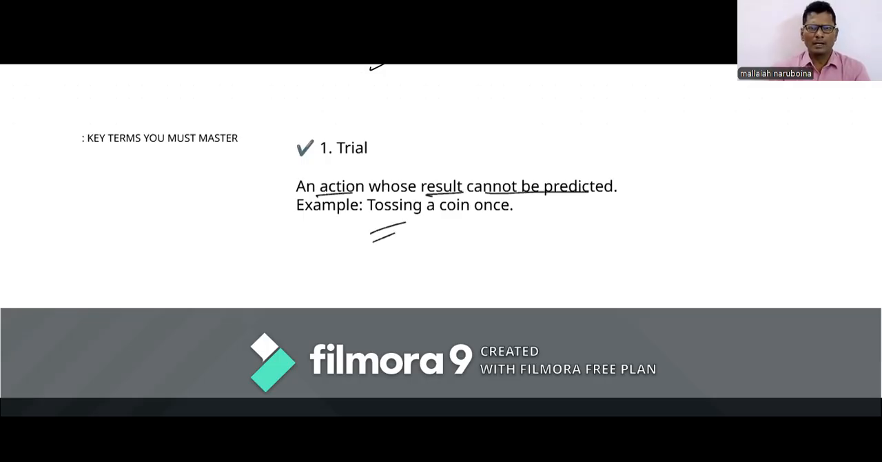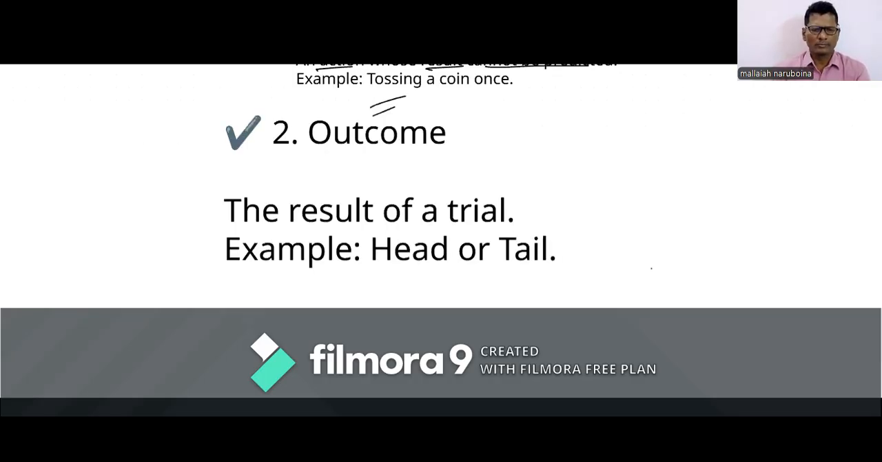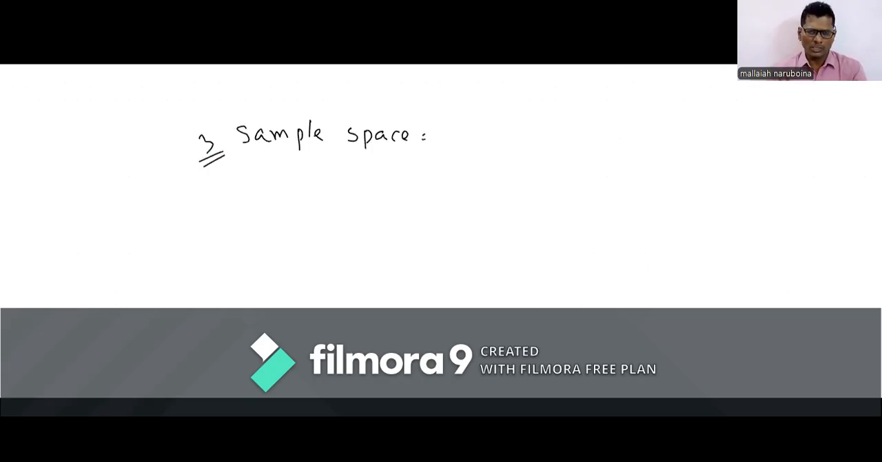Next term, outcome. Result of a trial is called outcome. If we toss a coin, we have tail or head. This tail and head are called outcomes. Example, head or tail.